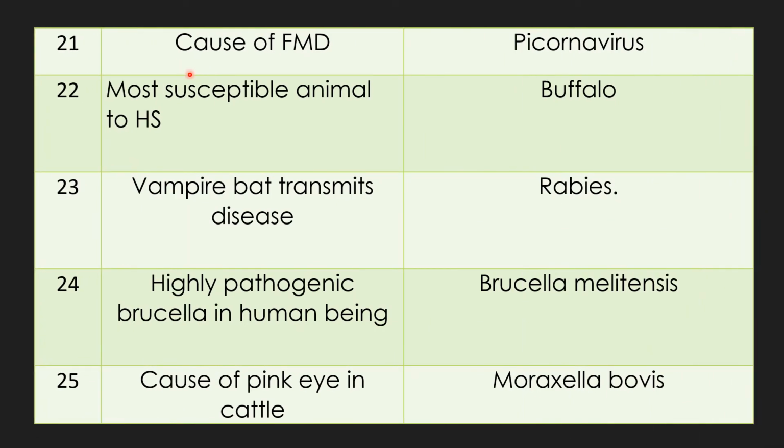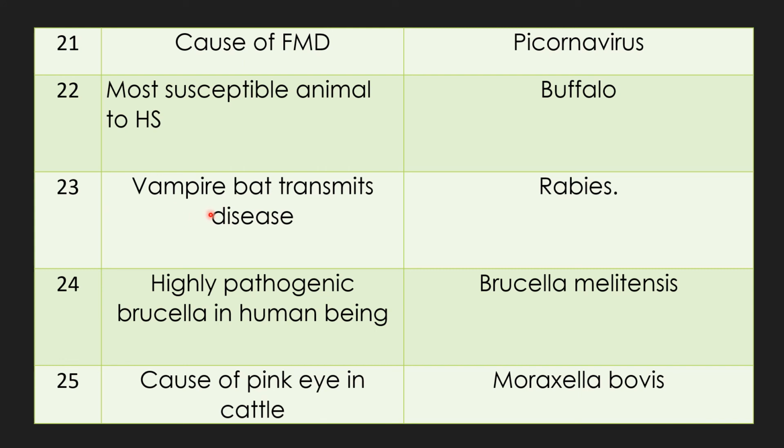Question 21. Cause of foot and mouth disease. Important question and easy question. Picornavirus. Question 22. Most susceptible animal to hemorrhagic septicemia. Don't forget this thing. Buffaloes are highly susceptible. Question 23, important question. Vampire bat transmits which disease? Important disease. Vampire bat transmits rabies.